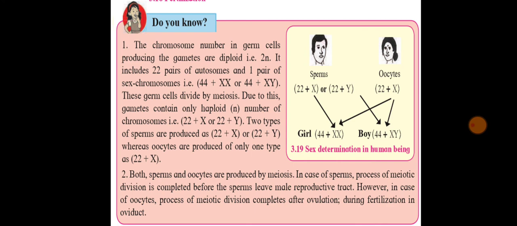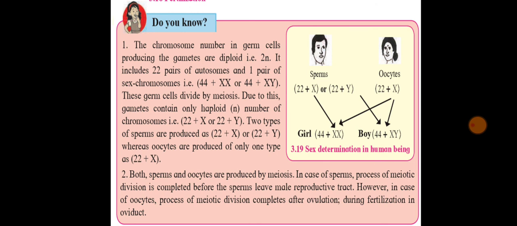Now next we are going to see, do you know? Now just see over here, sex determination in human beings. Now students, we have already seen that in humans there are total 46 chromosomes or 23 pairs, out of which 22 pairs are autosomes and one pair is sex chromosome. In human males, two dissimilar chromosomes are present. One is X and the other is Y.